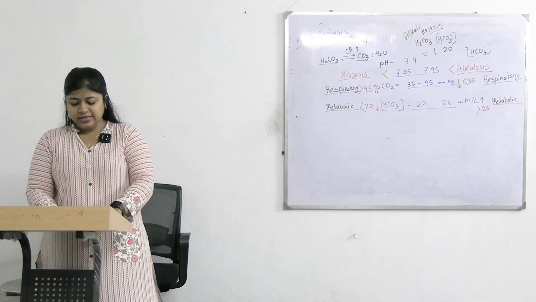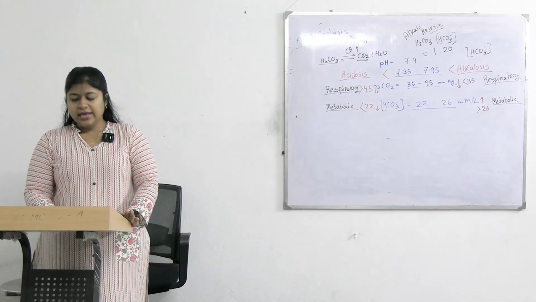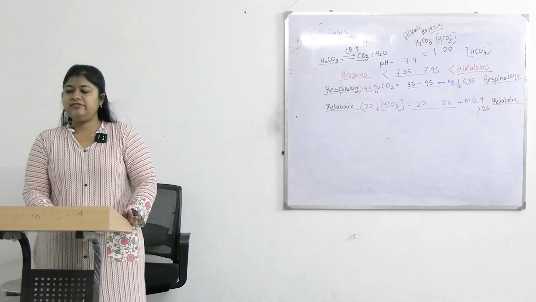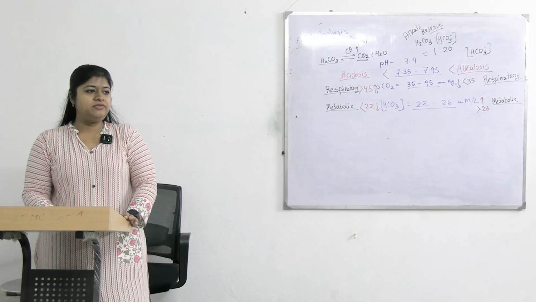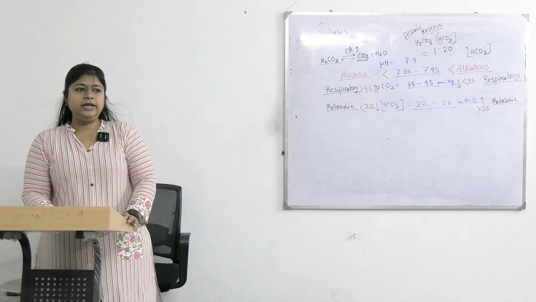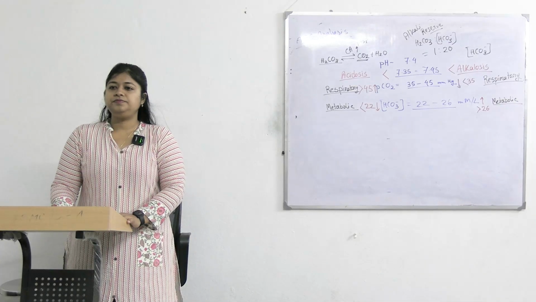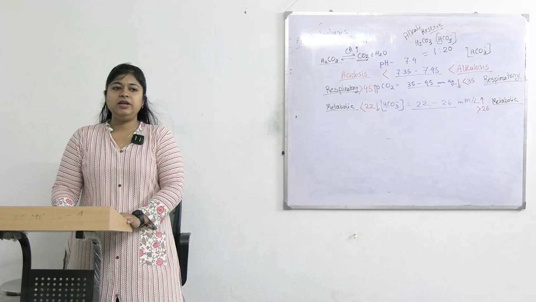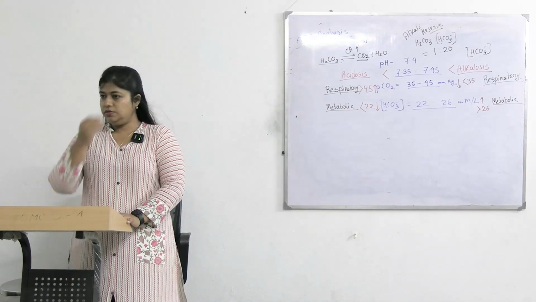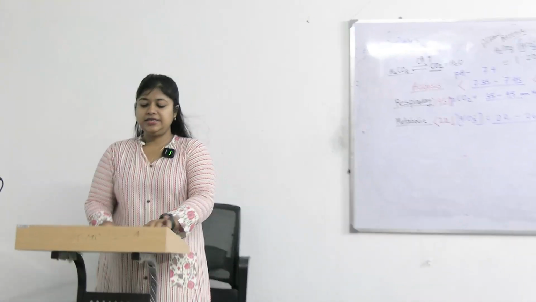Okay, now his investigation revealed, his ABG analysis revealed pH 7.15, PCO2 25 millimeter of Hg, bicarbonate 8 millimole per liter. ওকে হয়েছে? ক্লিয়ার? পুরোটা না ভ্যালুগুলো?